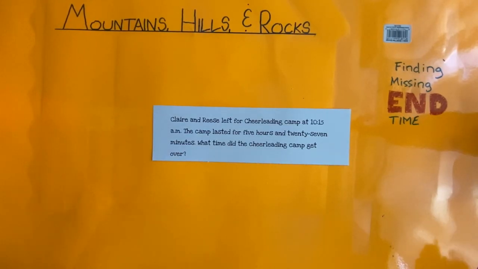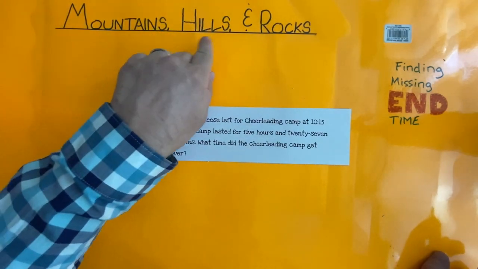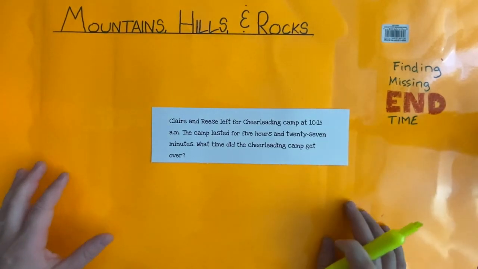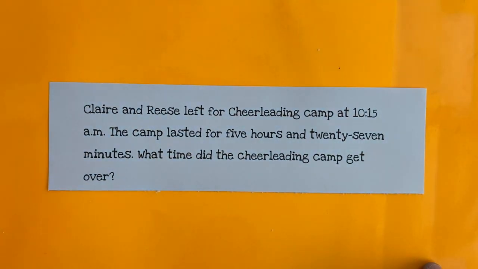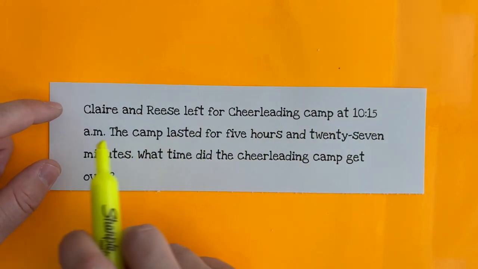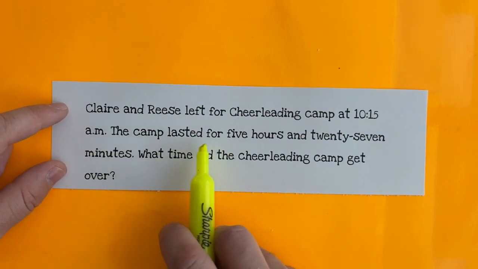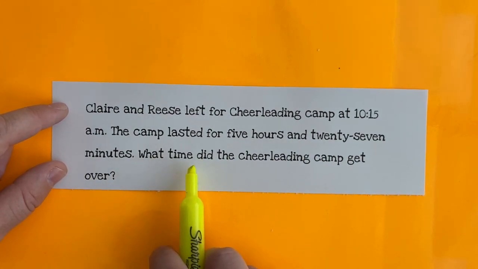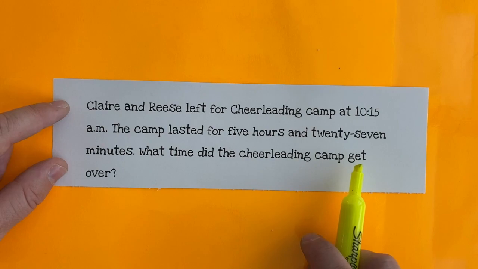Okay, people, let's take a look at how we can use the mountains, hills, and rocks strategy to help us find a missing end time. Our word problem here says, Claire and Reese left for cheerleading camp at 10:15 a.m. The camp lasted for 5 hours and 27 minutes. What time did the cheerleading camp get over?